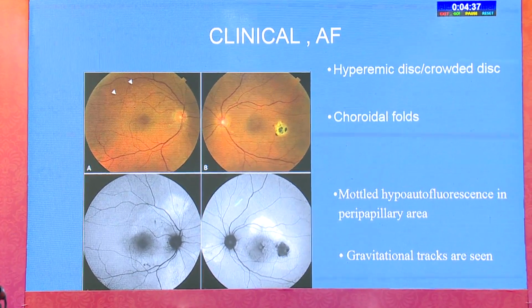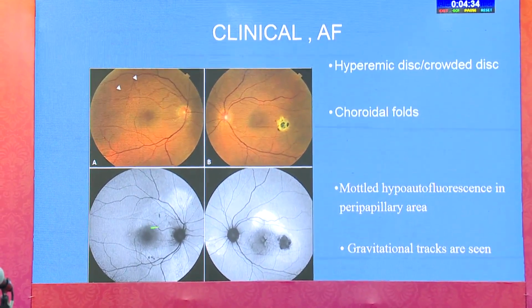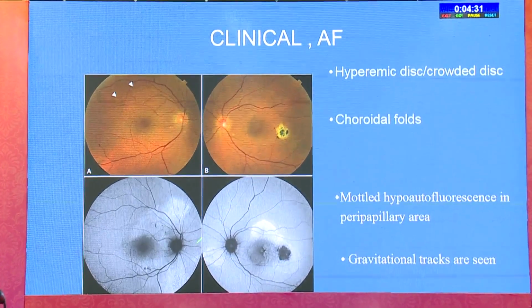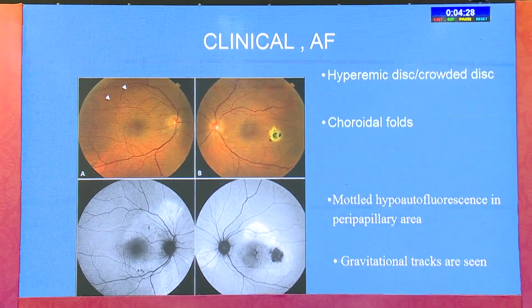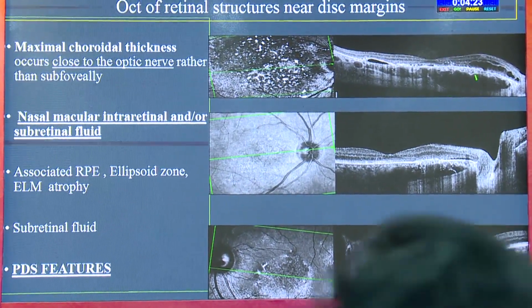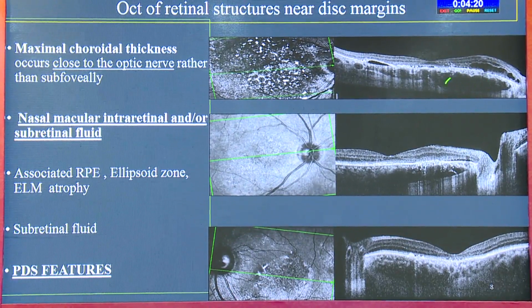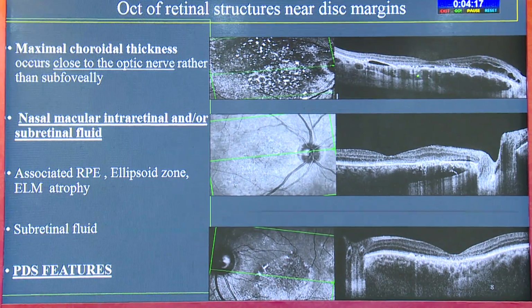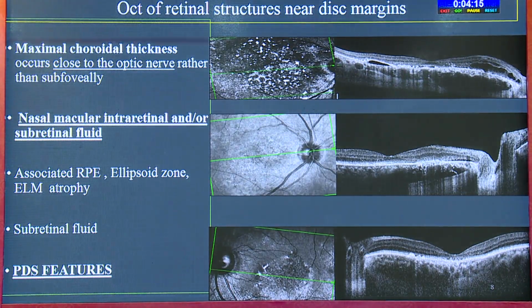And when you do an autofluorescence in these patients, you would see mottled autofluorescence and gravitational tracking around the peripapillary area. Now when you do an OCT image of these patients, you would see that the nasal choroid is thickened as compared to the subfoveal, and the temporal is the least thickened. You can see these three patients. Associated with this, you would see presence of intraretinal and subretinal fluid, and later on, because of congestion, RPE atrophy may develop, and that can lead to decreased vision in these patients.